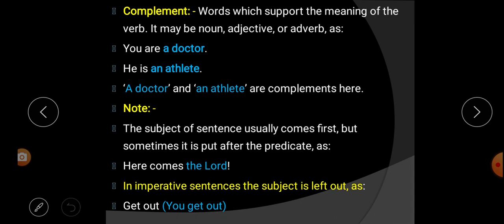So, what are the different parts of predicate? The different parts of predicate are verb, indirect object, direct object, gerund and infinitive, complement, etc. So this is about subject and predicate.